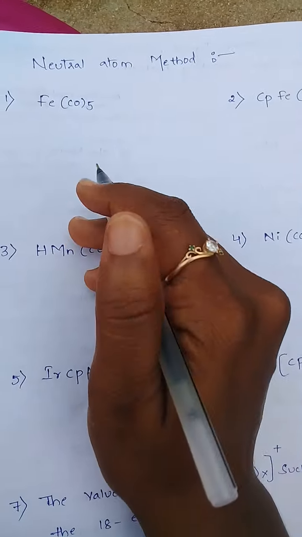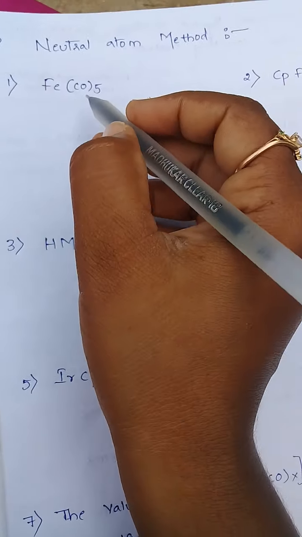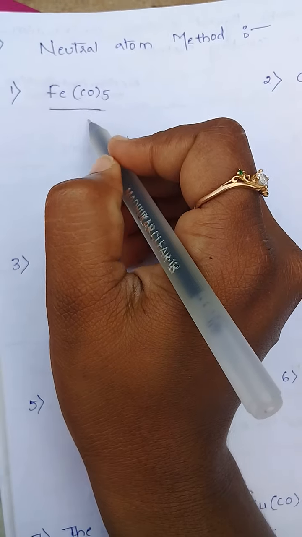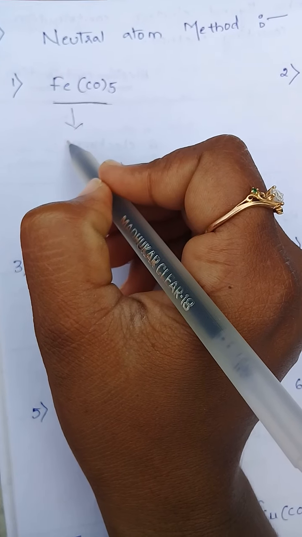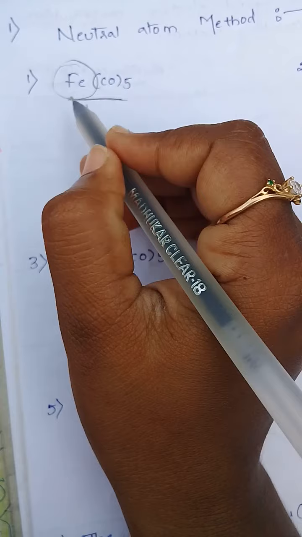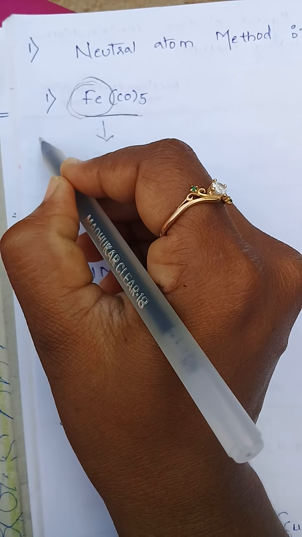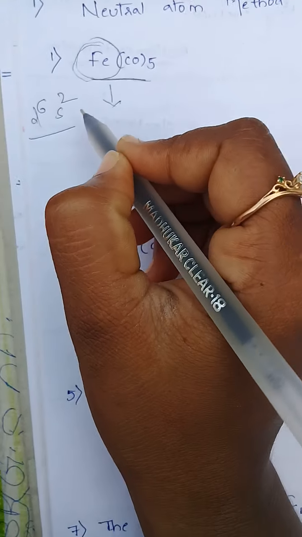I am solving examples using the neutral atom method. The complex is Fe(CO)5. First we have to count the valence electrons for the metal atom. The electronic configuration for iron is d6 s2.